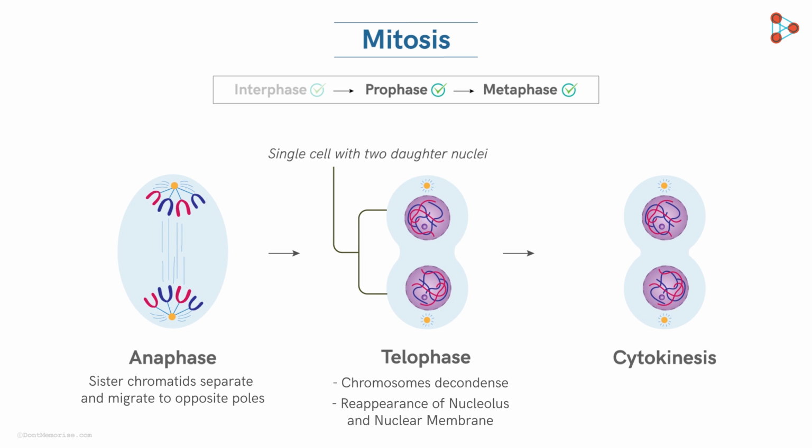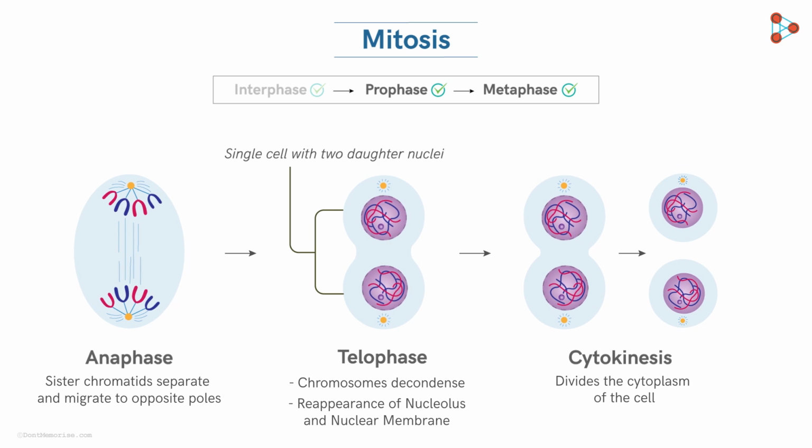The phase of cytokinesis divides the cytoplasm of the cell. There is a formation of a cleavage furrow in the cell membrane which extends up to the core. And this results in the formation of two daughter cells. These two daughter cells are genetically identical to each other. In other words, they have an equal number of chromosomes in the nucleus. With this, we come to an end with the concept of mitosis.